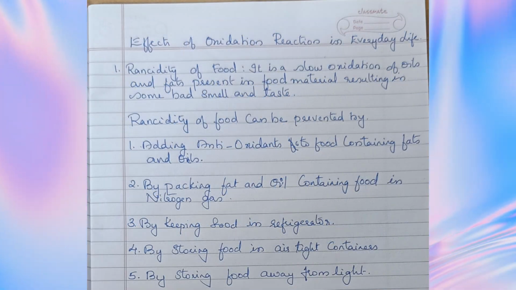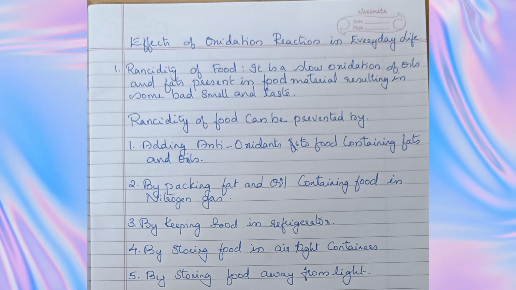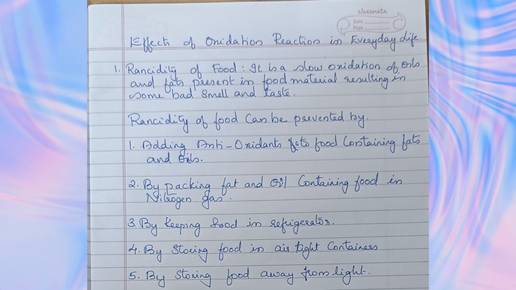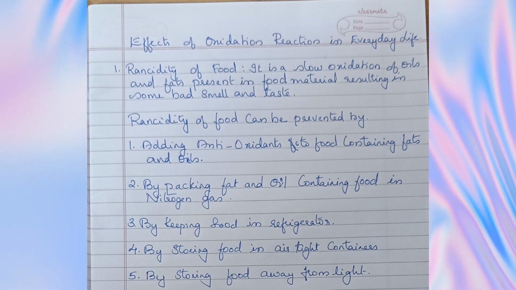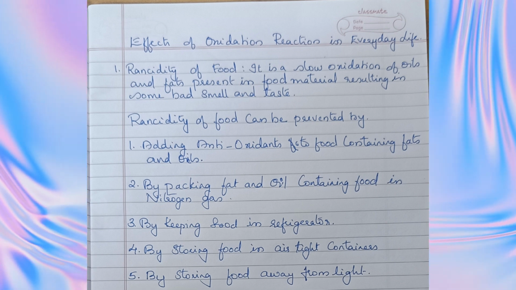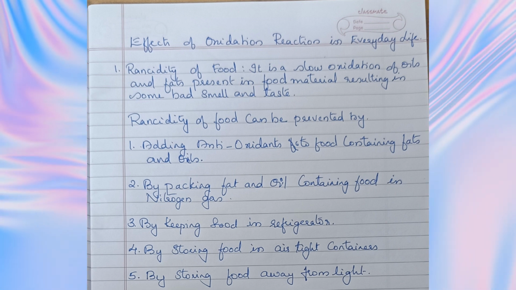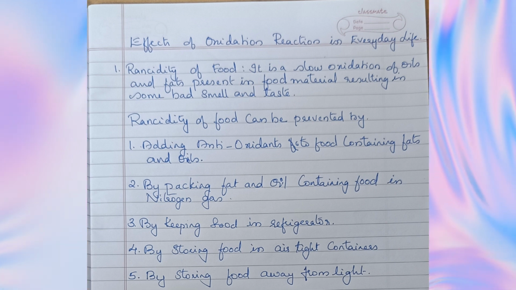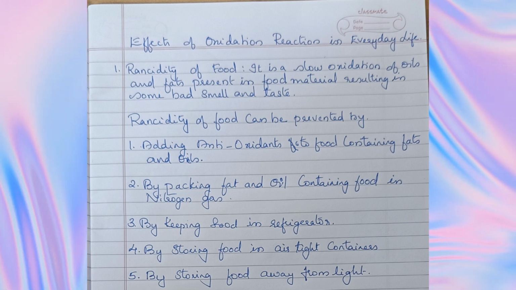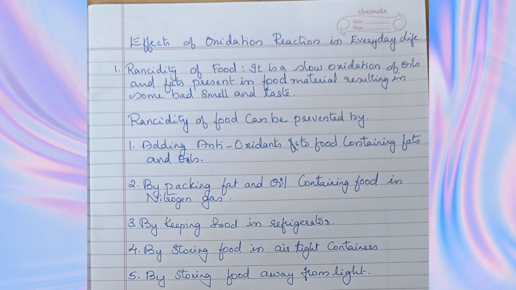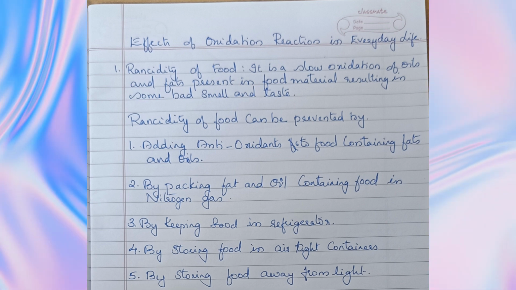Effects of oxidation reaction in everyday life. Rancidity of food. It is a slow oxidation of oils and fats present in food material, resulting in some bad smell and taste. Rancidity of food can be prevented by adding antioxidants to foods containing fats or oils, by packing fat and oil containing food in nitrogen gas, by keeping food in a refrigerator, by storing food in airtight containers, or by storing food away from light.